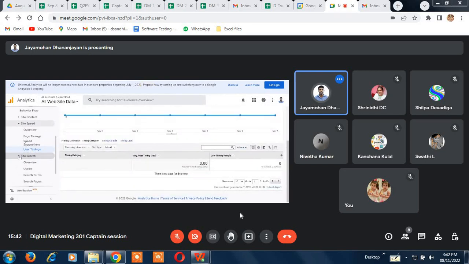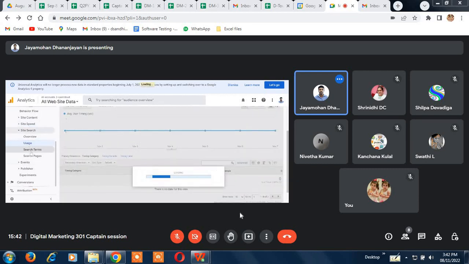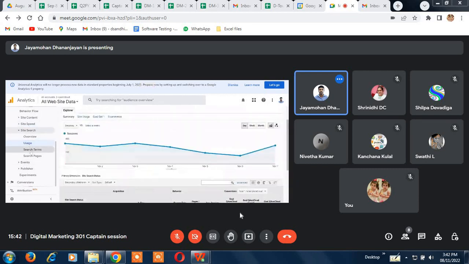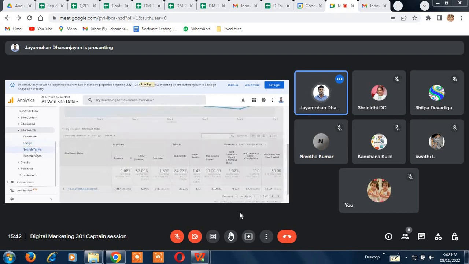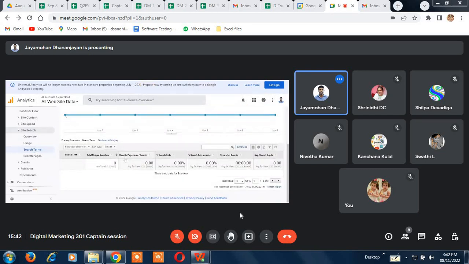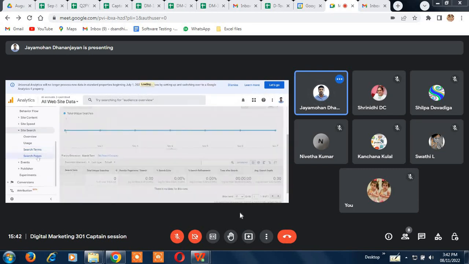Site search: how many people visited your site using site search, what the search terms are, and the search pages.